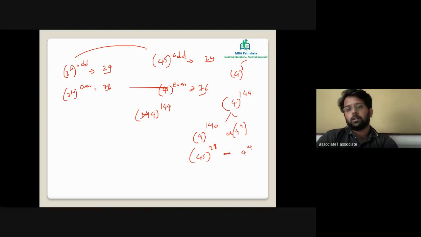And 4 raised to 4 is the same as 2 raised to 8. Clear? Now 4 raised to 5 raised to an even value will end in 76. So this value will end in 76. And the next value is 2 raised to 8, which is 256. So the last value is 56. If you multiply any value with 76, the value will repeat. So the final answer for this question will be 56.